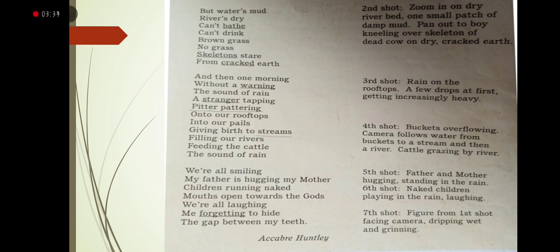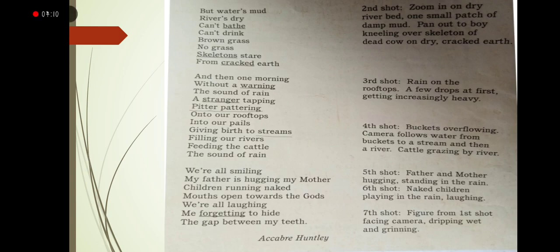But water is mud, because the water is dirty, filthy. Water is full of mud. Rivers are dry, can't bathe, he can't take a bath, he can't even drink water. And the grass is brown, it's not green, because there is no water there, it has not rained. That is why the grass is also brown. Skeletons stare: it is so hot that the skeletons on the sand are also staring for some rain or some water from cracked earth. The earth is cracked or broken from different sides.